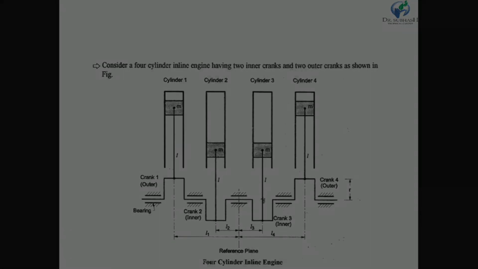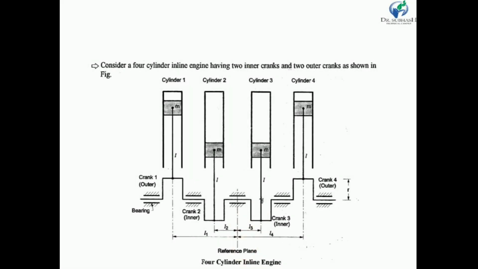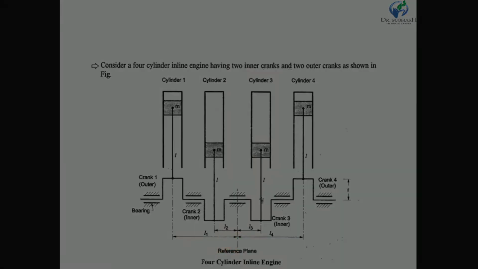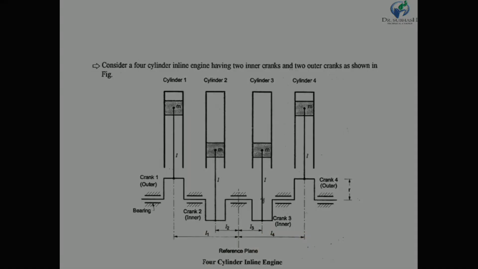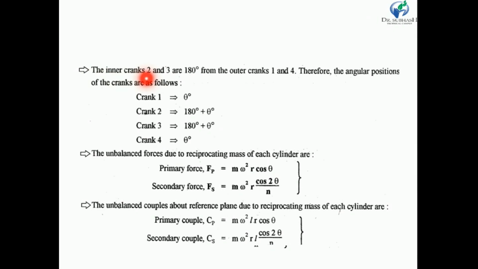As shown in the figure, in the center we have considered one reference plane, and from the reference plane we have considered cylinder 1. The center line of cylinder 1 is placed at L1 distance. The center line of cylinder 2 is placed at L2 distance. Similarly, the center line of cylinder 3 is placed at L3 distance, and the center line of cylinder 4 is placed at L4 distance.